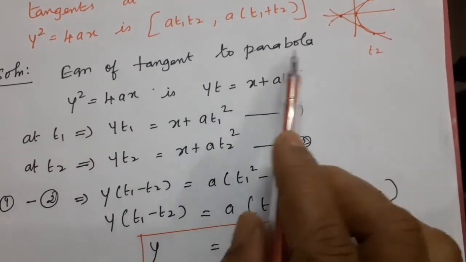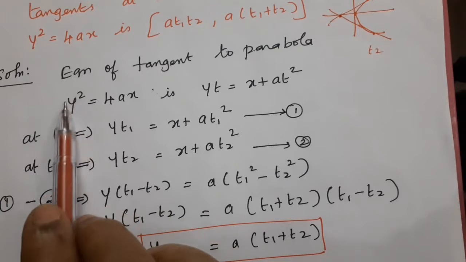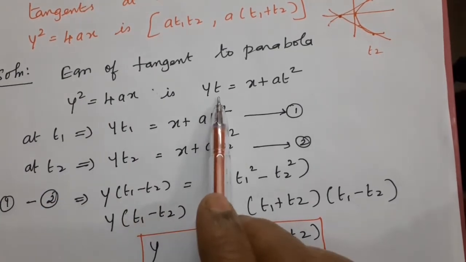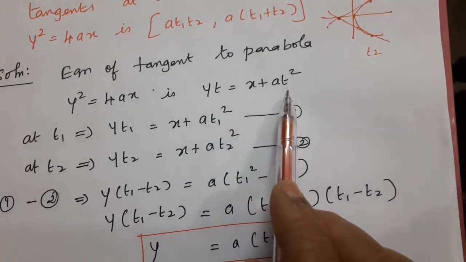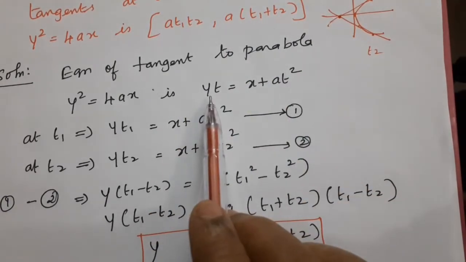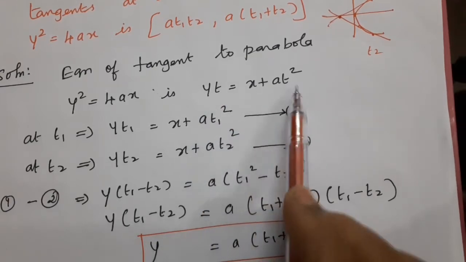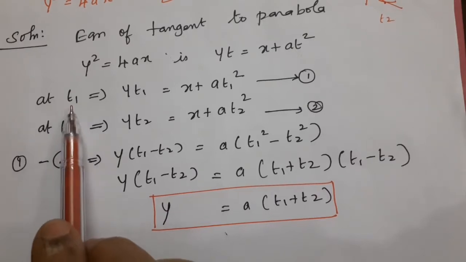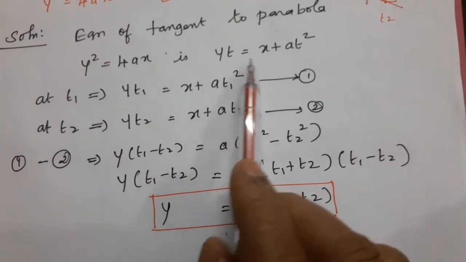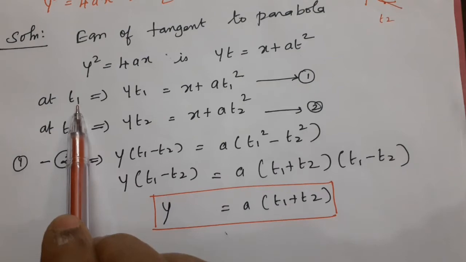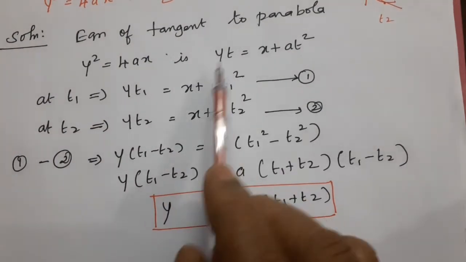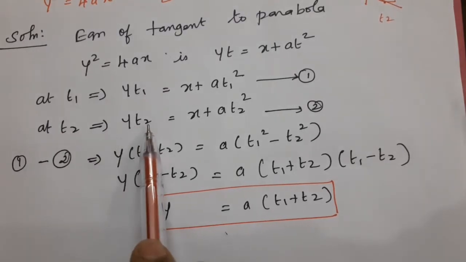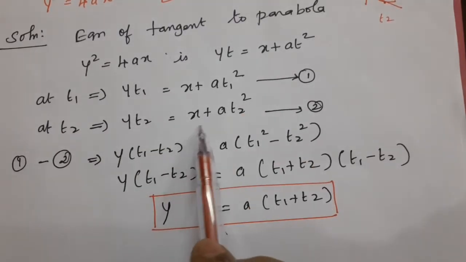What is the equation of tangent to the parabola y square equal to 4ax? The equation of tangent is yt equal to x plus at square. Here we have two tangents, so instead of t, we take t1 and t2. At t1 it gives y into t1 equal to x plus a t1 square. At t2 it gives y into t2 equal to x plus a t2 square.